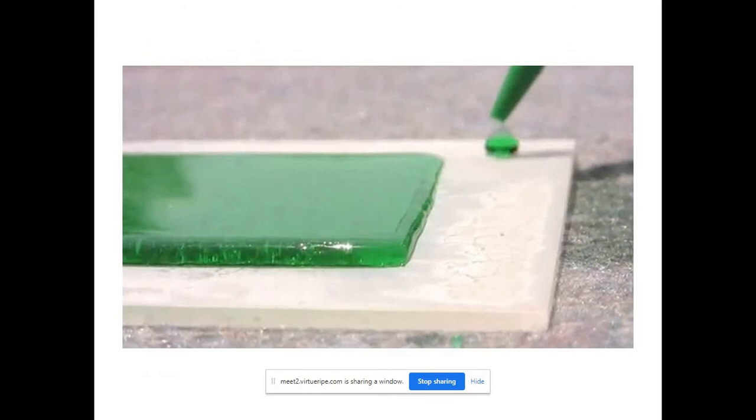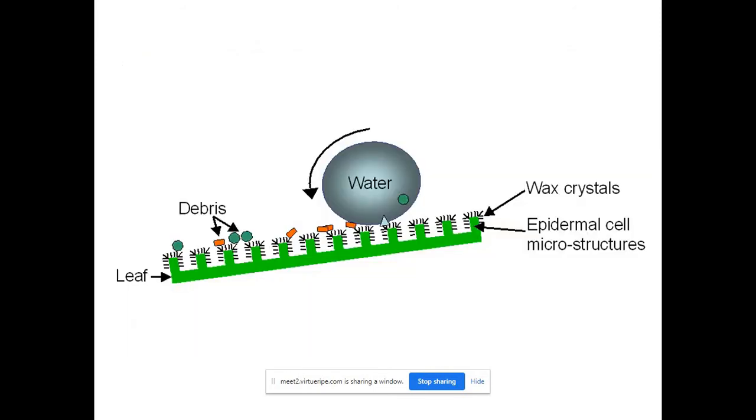Nano coatings are there. This is how it works. You can see small projections. It's a microstructure. This is a water droplet. It will not stick to the leaf. Why? Because of these small projections. And you can see small dust particles. While it rotates, this water will collect all the debris from the surface of the leaf.